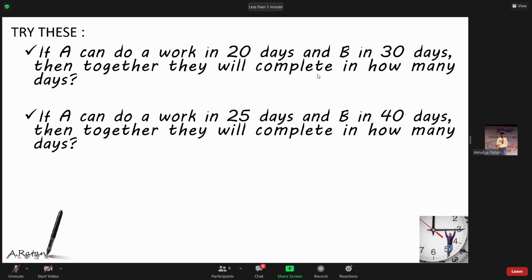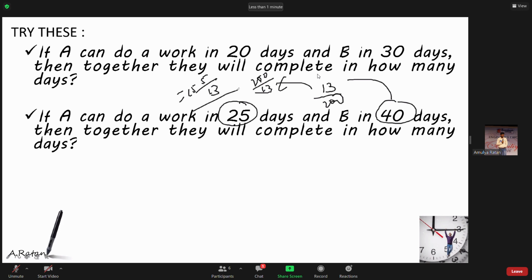Exactly, Mahesh. Clear? So once again I am saying, A can do a work in 25 days, so A's per day work will be 1 by 25. B in 40 days, so B's per day work will be 1 by 40. The LCM of 25 and 40 will be 200. 25 times how much is 200? 8. 40 times how much is 200? 5. So in the numerator you will get 8 plus 5, that is 13. 13 by 200 is their per day work. So days they will take: 200 divided by 13 days, that is 15 and 5 by 13 days.